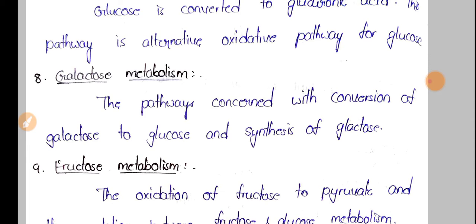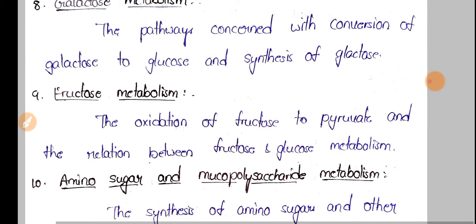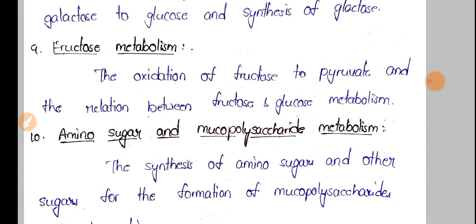This is the major concept that we'll see in galactose metabolism. And in fructose metabolism, we'll see oxidation of fructose to pyruvate, and how fructose and glucose metabolism are interrelated.